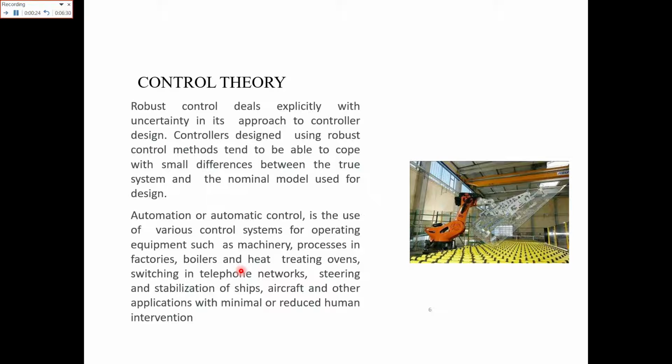Automation or automatic control is the use of various control systems for operating equipment such as machinery, processes in factories, boilers, heat treating ovens, switching in telephone networks, steering and stabilizing of ships, aircraft and other applications. So control theory is also basically related with robotics and the automatic robots you are seeing in this picture. They are highly equipped with sophisticated control systems which basically perform the automated functions. So the inputs are basically in the form of complex numbers.